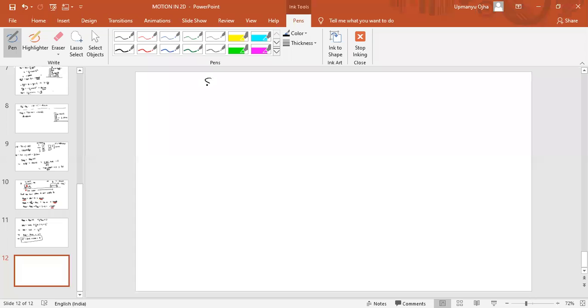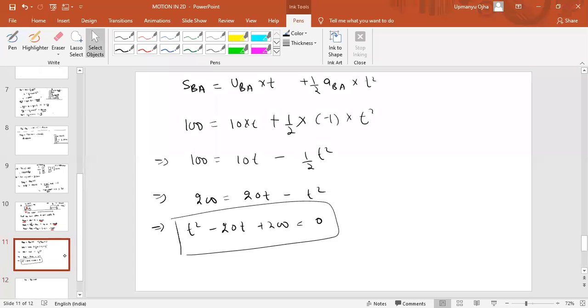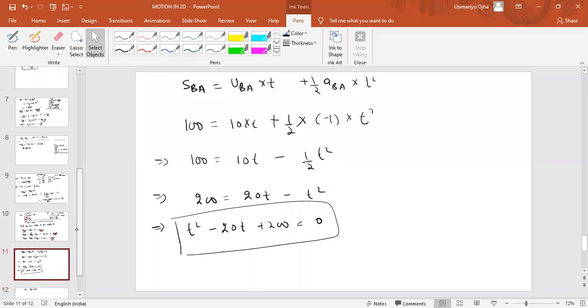Sorry, displacement of A must be equal to displacement of B plus 100 meter. Correct? Is this correct or not? SA must be equal to SB plus 100. Yes or no? Okay, fine.